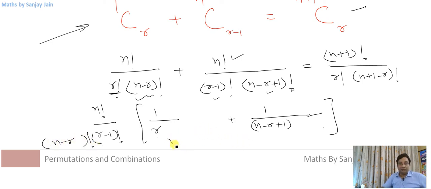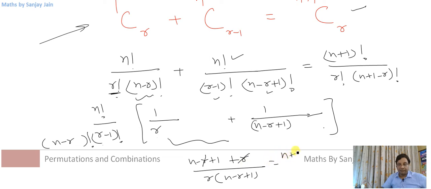Now simplify this bracket. It will give me (n minus r plus 1 plus r) divided by r into (n minus r plus 1). So this r will be cancelled, and you will have n plus 1 in the numerator and r into (n minus r plus 1) in the denominator.